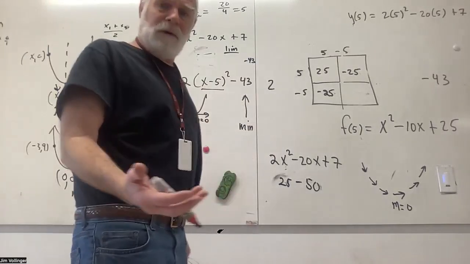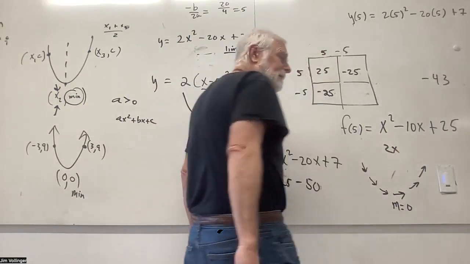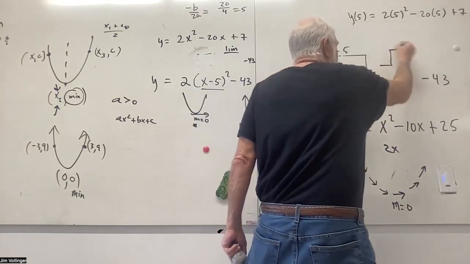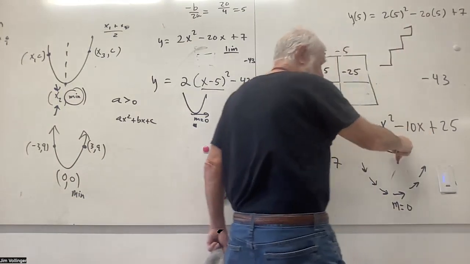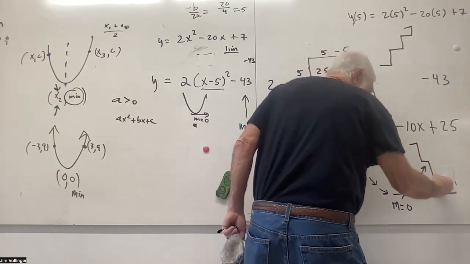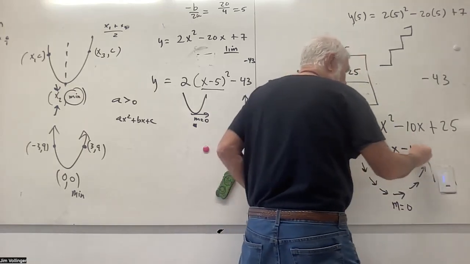Well, we can say something about rates. We just studied rates. The rate of x squared is 2x. And linear rate is constant, right? What do we go? Over, up, over, up, over, up. In this case, we're doing what? Over 1 and down 10, over 1 and down 10. So what is the rate of change of a linear function? It's slope.